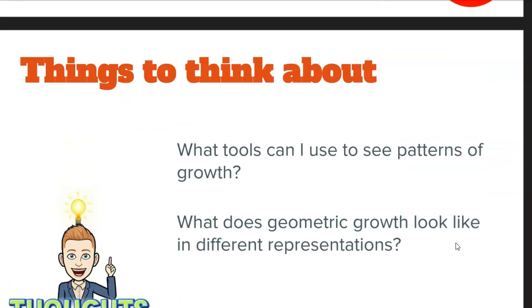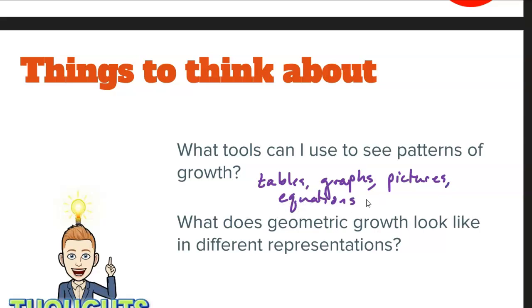What tools can I use to see patterns of growth? So we've talked about a few different tools. Can you remember some of them? Let's see, there were pictures we used. We also used tables, graphs. Let's see, maybe I can write some of these down. Tables, graphs. What else? Pictures. And we also used equations, which we've been calling functions. So all of those things can be used to model patterns.